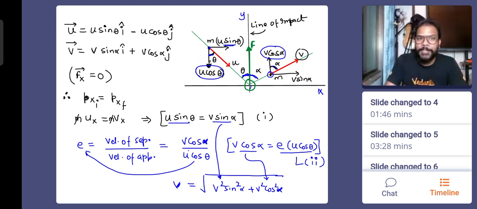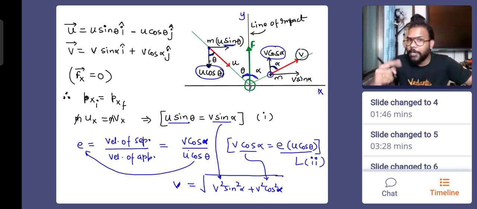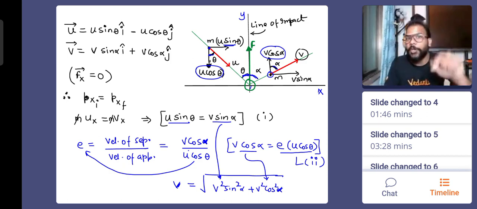But what is important right now, which are the two bodies which are colliding? One is ball, other is the floor. What is that velocity component which is bringing them closer and taking them away? So u cos theta is bringing them closer, agree? And v cos alpha is taking them away. So velocity of approach u cos theta, velocity of separation v cos alpha.